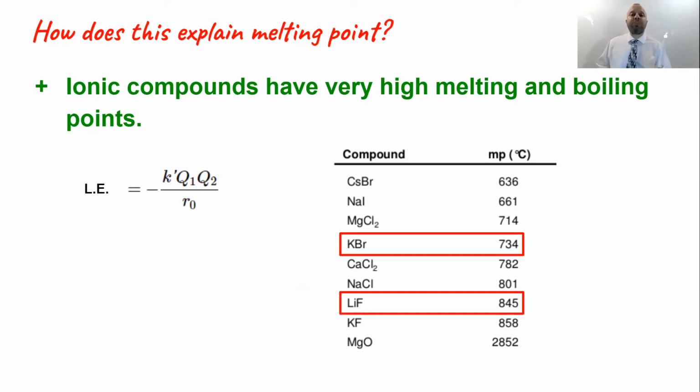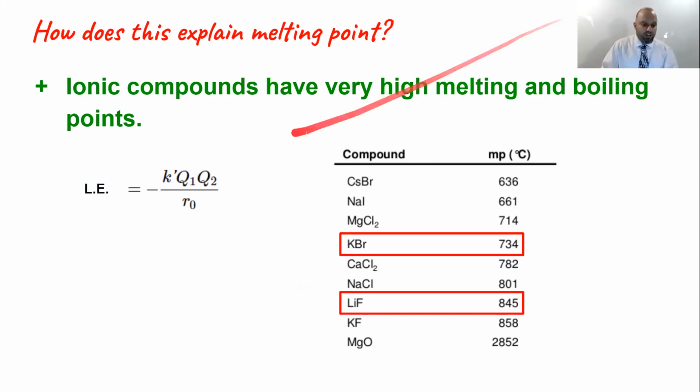Now, I chose these examples on purpose. They all have positive 1 and negative 1 charges. So the difference in melting point is going to be based on size and not differences in charges. So you'll notice that the smaller sized LiF has a higher melting point than the larger sized KBr.